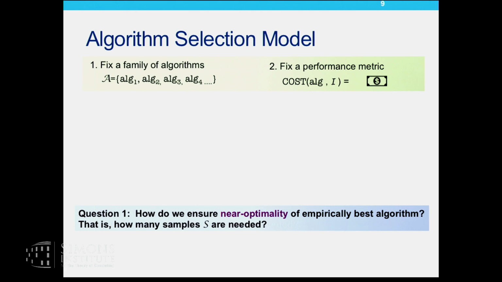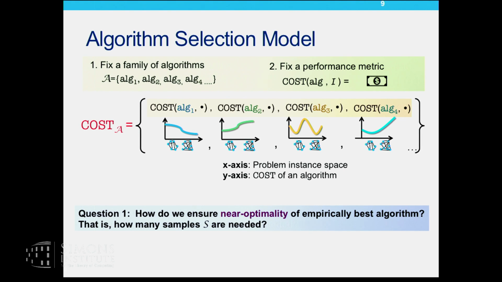In order to do that, let me define something called cost sub A, which is basically a bunch of different functions, one function for each algorithm in my class. So each function here maps the problem instance space to the cost of running that algorithm on all the problems in the problem instance space.